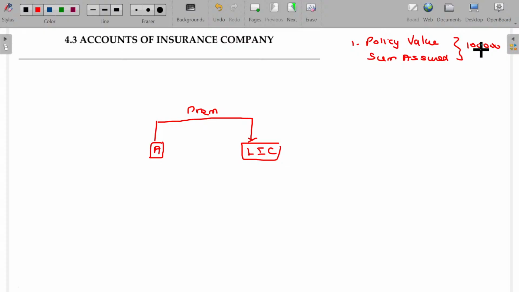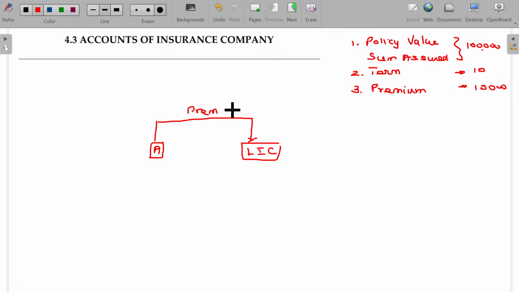So the policy amount or sum assured being 1 lakh will be payable by way of premium over the life of the policy, which is called the term of the policy. In this illustration, we assume the term of the policy being 10. Then naturally, if anything happens to A, then A, or A's legal heir, will get compensation from LIC, usually the policy amount, policy value, or sum assured. So for that, the consideration payable by A to LIC is the premium on policy. Usually the premium on policy is calculated by dividing the policy value by the term of the policy, maybe around 10,000 rupees.